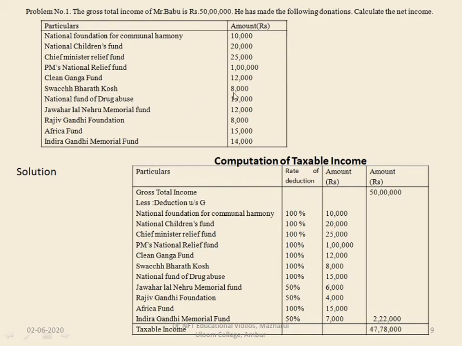Swachh Bharat Kosh is exempted to the extent of 100%, so 8,000. The National Fund for Drug Abuse is 15,000, also 100% deduction, so 15,000.